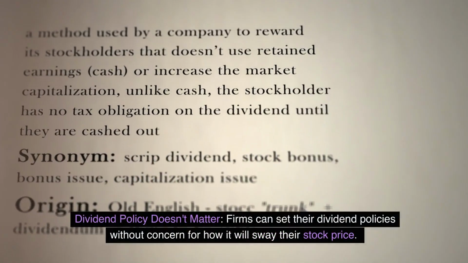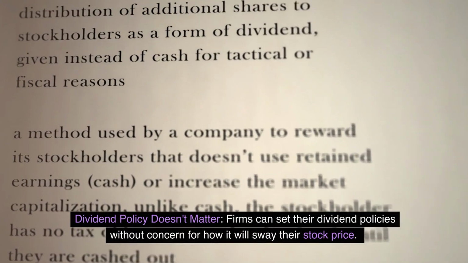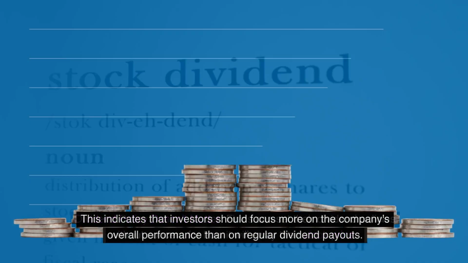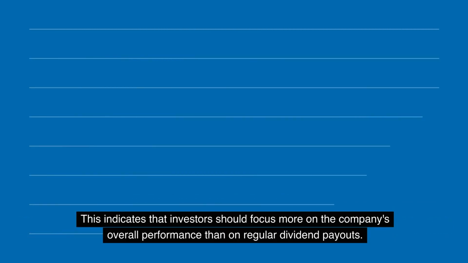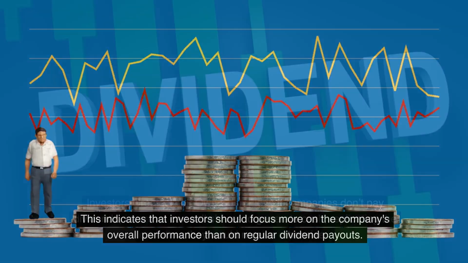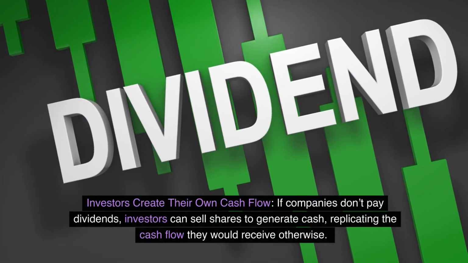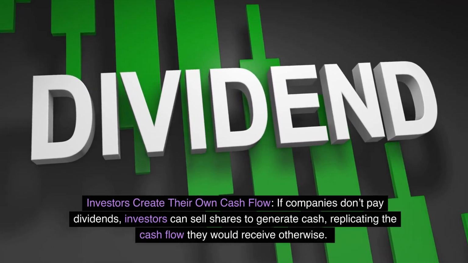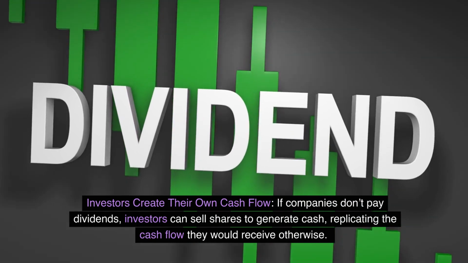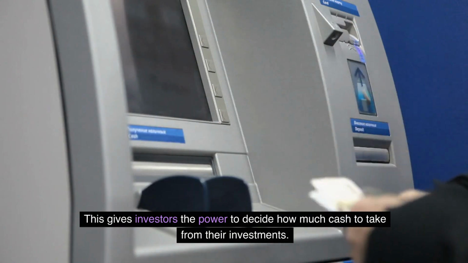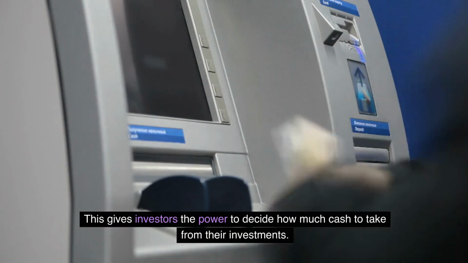Dividend policy doesn't matter. Firms can set their dividend policies without concern for how it will sway their stock price. This indicates that investors should focus more on the company's overall performance than on regular dividend payouts. Investors create their own cash flow. If companies don't pay dividends, investors can sell shares to generate cash, replicating the cash flow they would receive otherwise. This gives investors the power to decide how much cash to take from their investments.